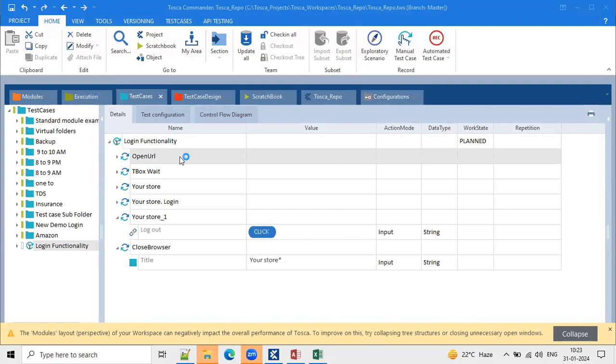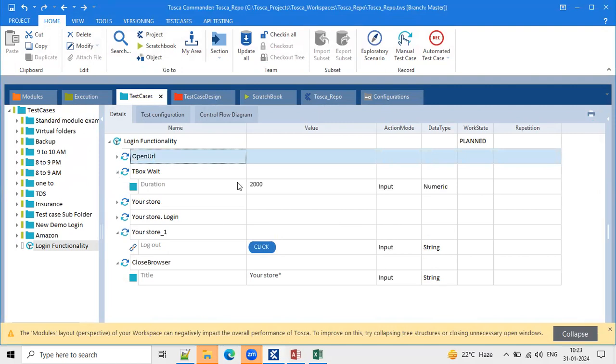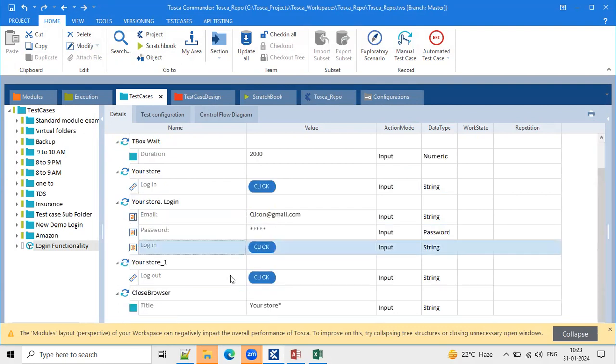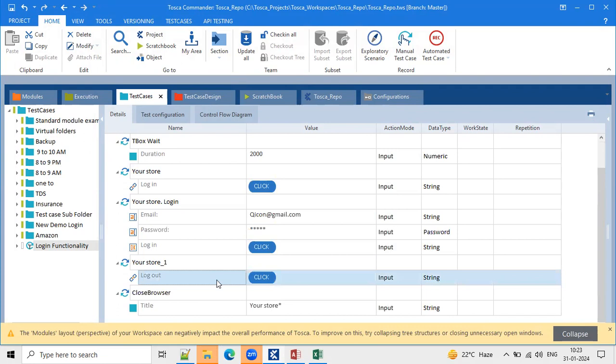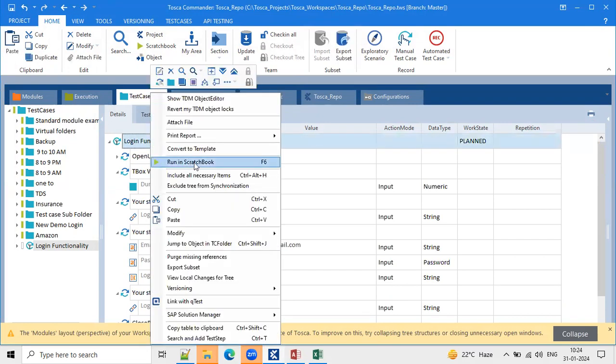Now this is the flow. First I'm telling Tosca to open the URL. After opening the URL, wait for 2 seconds to load the page. Then click on login, enter the email ID and password, and click on login. Finally, do the click operation on logout. Then close the browser. This is the end-to-end flow. Select this test case, right click, and run in Scratchbook. Scratchbook is a kind of debugging mode, team. We are just checking whether our end-to-end flow is working as expected or not. This is not the final execution. Clear? Yes.